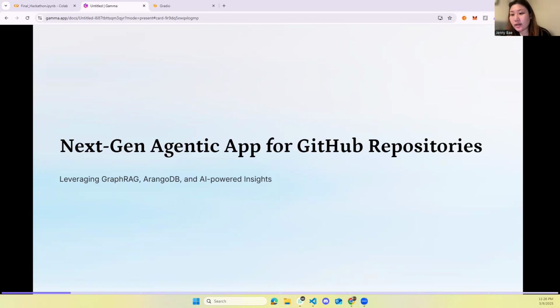Our project is a next-gen agentic app designed to extract deep insights from GitHub repositories, or GitHub repos. The goal is to help developers, researchers, and software teams better understand and optimize large code bases using AI, GraphRAG, and ArangoDB.